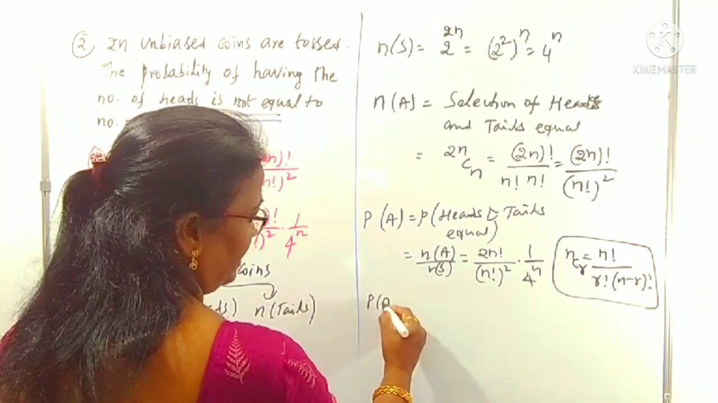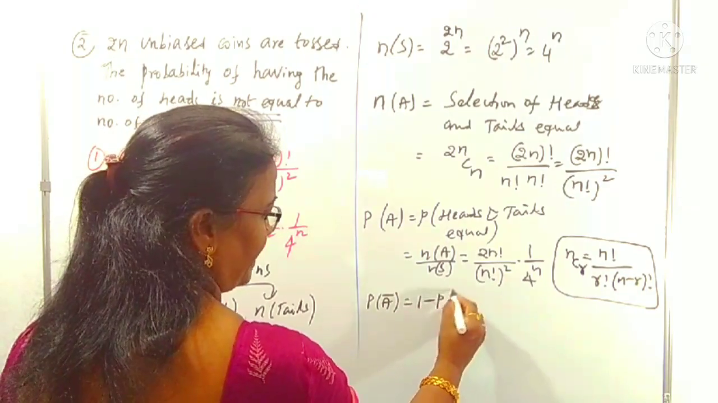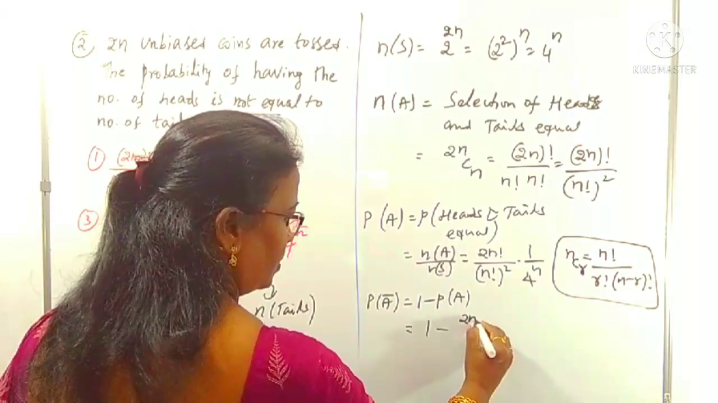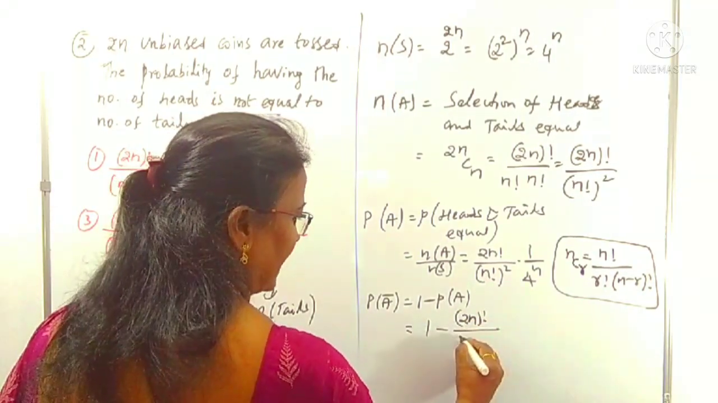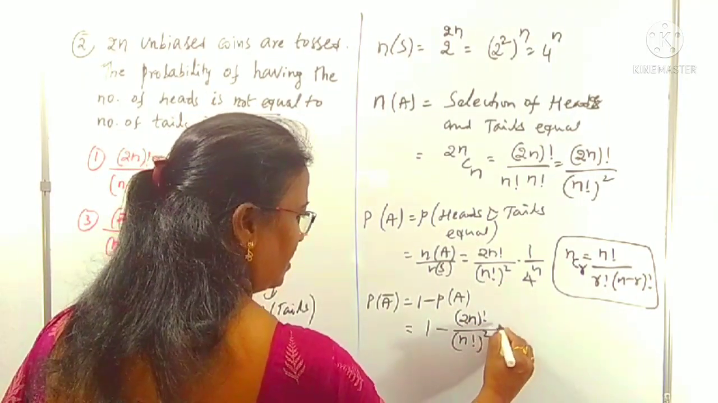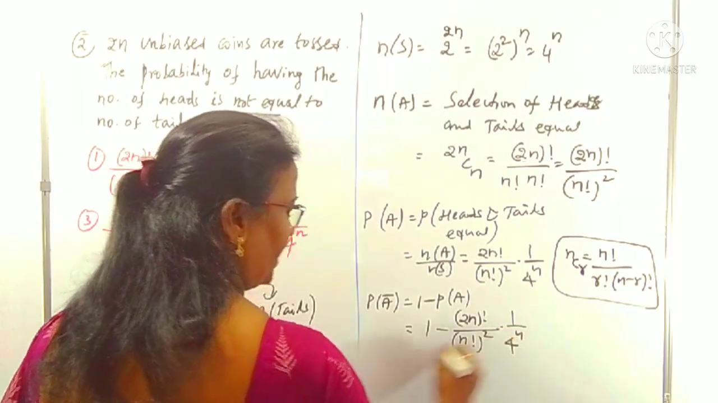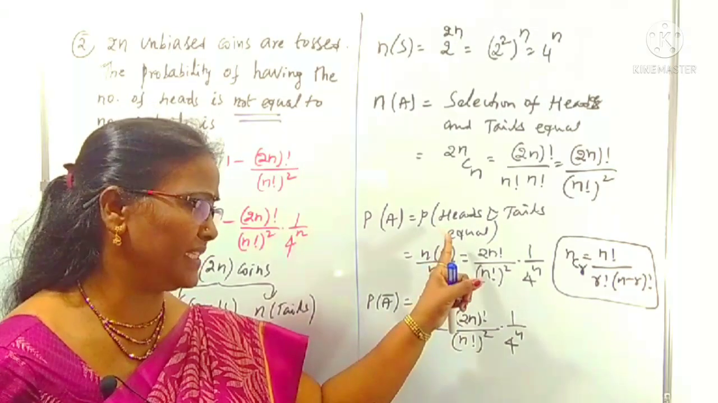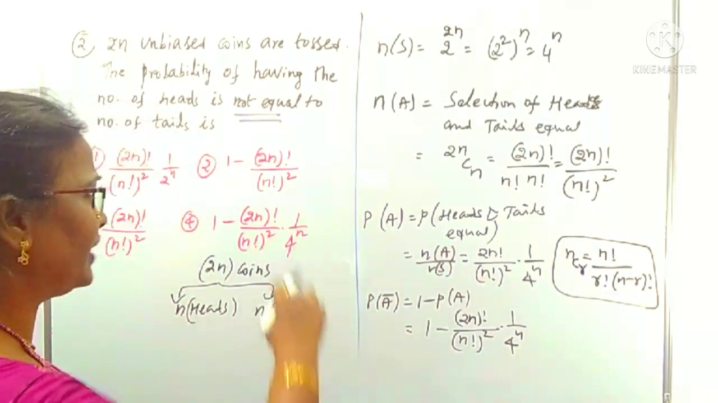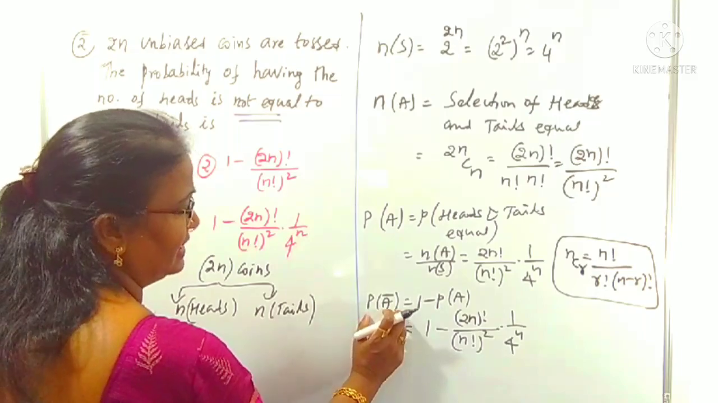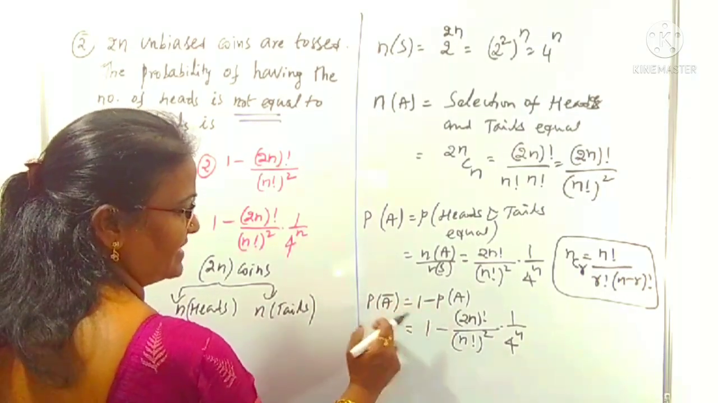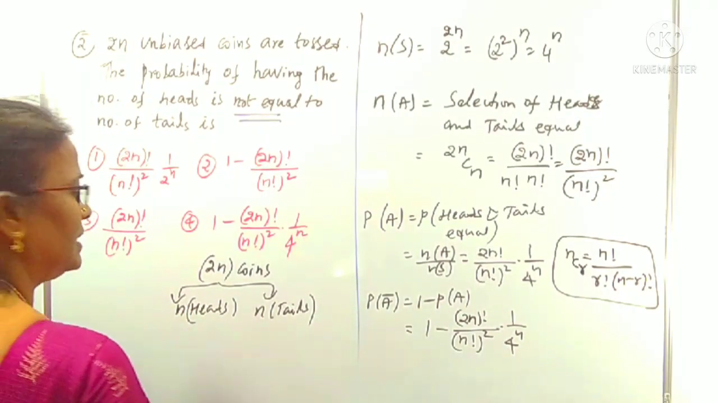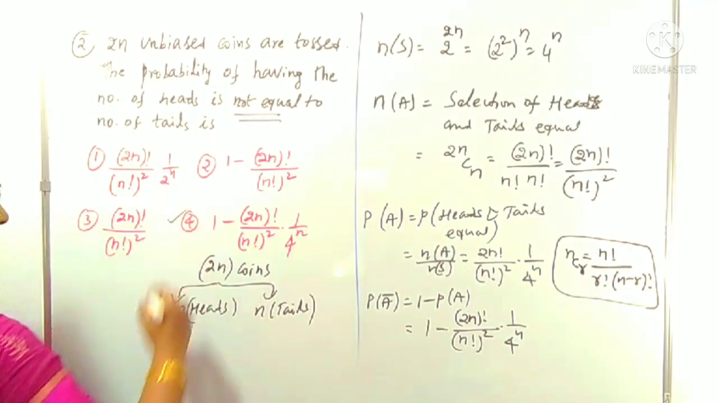P of A bar is simply 1 minus P of A. That is 1 minus (2n factorial by n factorial whole square) times (1 by 4 power n). So first I took the successive probability, meaning both heads and tails are equal, but the question is asking for not equal, meaning indirectly the failure. That means 1 minus so and so. Which option is this? This is clearly the fourth option. Is it clear?